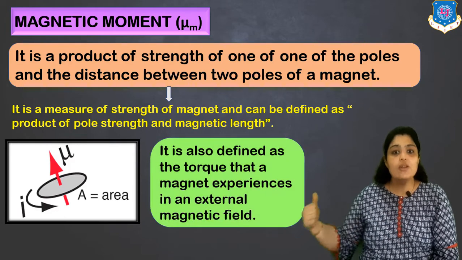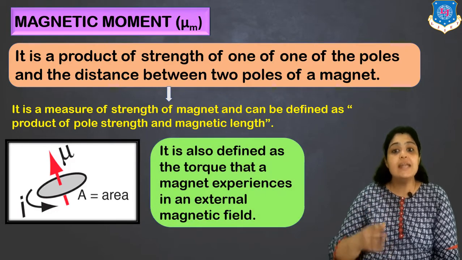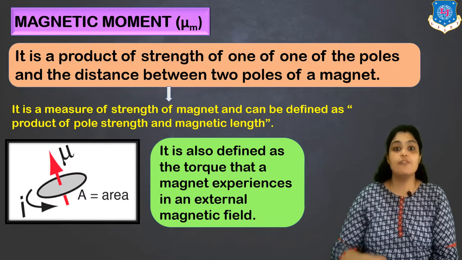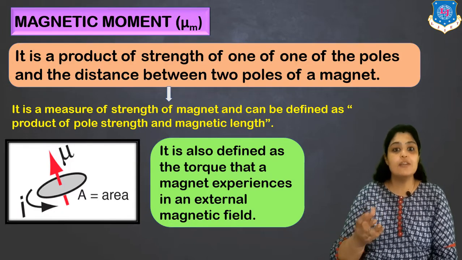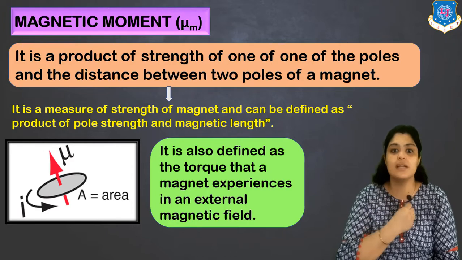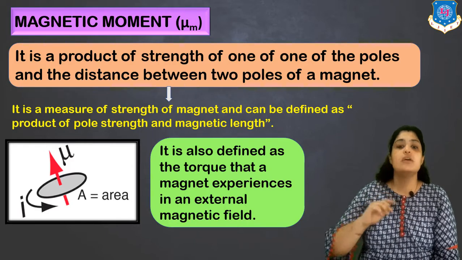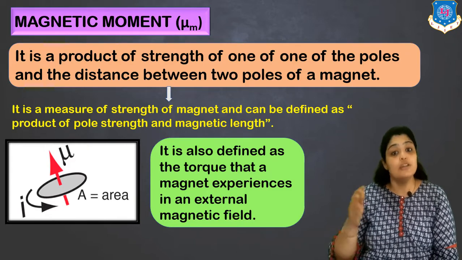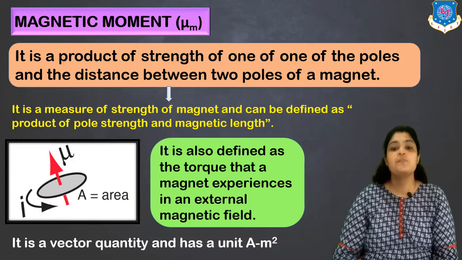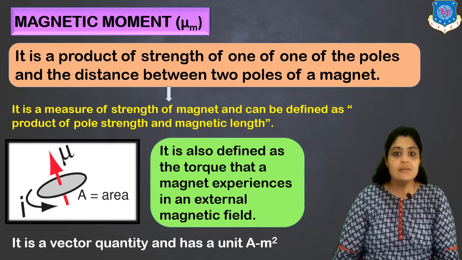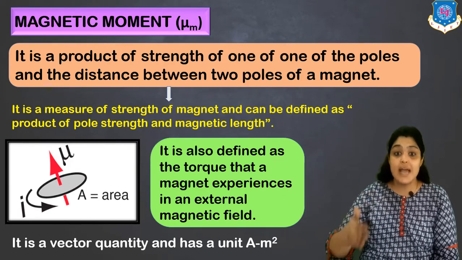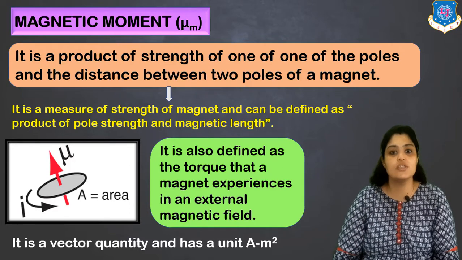area. So I can also say that it is defined as the torque a magnet experiences in the presence of magnetic field, because according to the magnetic field there would be a small current loop set up, and the direction of the magnetic moment can be determined by this diagram. So it is nothing but the torque a magnet experiences. Its unit is ampere meter square, and yes, it's a vector quantity because it's seen from the diagram that it has a direction perpendicular to the cross-sectional area.